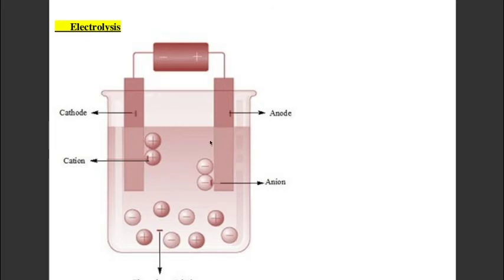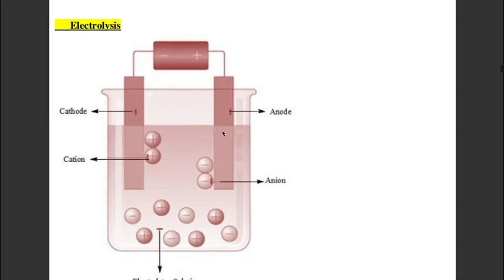By the movement of these cations and anions, conductivity can be measured, and when these ions go to their respective electrodes, some chemical reactions take place there, and these reactions are called electrode reactions or cathode and anode reactions.